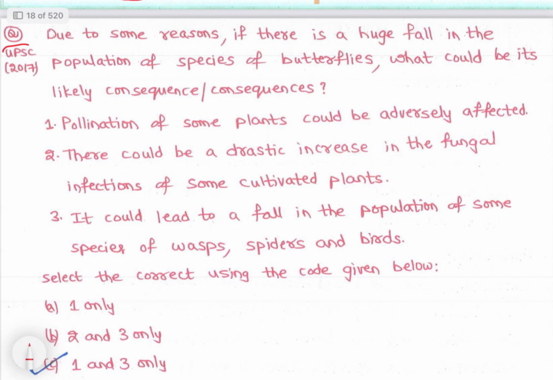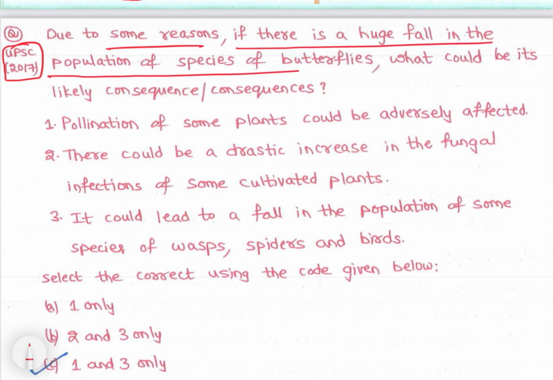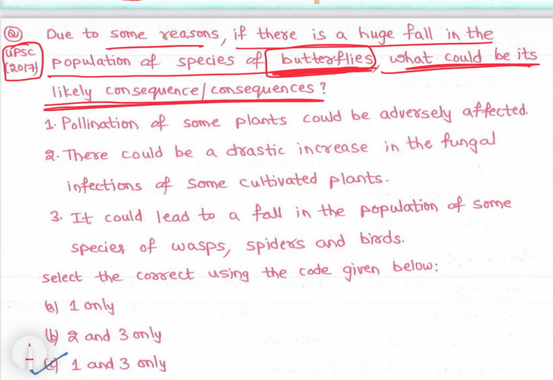See, this is question asked in 2017, right? Due to some reasons, if there is a huge fall in the population of species of butterflies, ठीक है, butterflies का population कम हो गया, what could be its likely consequence or consequences? ठीक है, so pollination of some plants could be adversely affected as butterflies, they play very important role in pollination, right? So pollination is what? Plants में pollen को मेल ऑर्गेनिज्म से फीमेल ऑर्गेनिज्म में ट्रांसफर करना, दैट इज पॉलिनेशन, राइट.